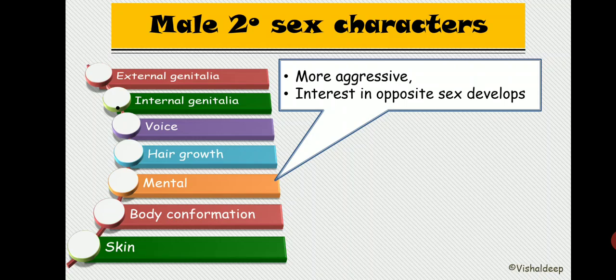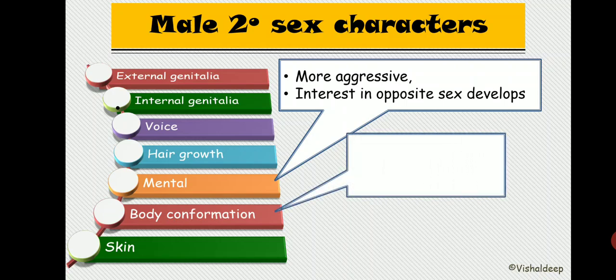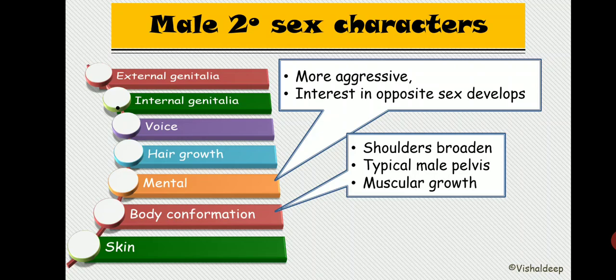Now what kind of changes are taking place in the body configuration? The first change is that the shoulders become broader, and a typical male pelvis will appear. The growth of the pelvis will convert it into a funnel shape. In case of female, it becomes ovoid shape. You already know from our male reproductive system lecture that muscular growth will develop.